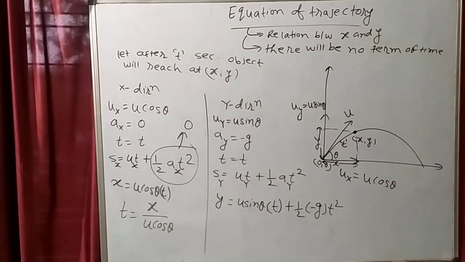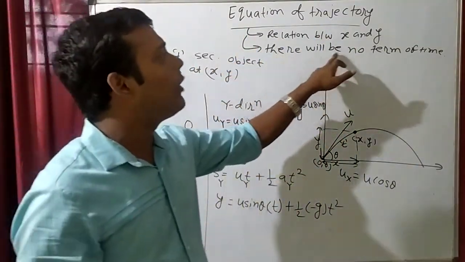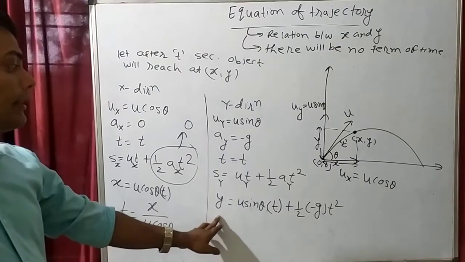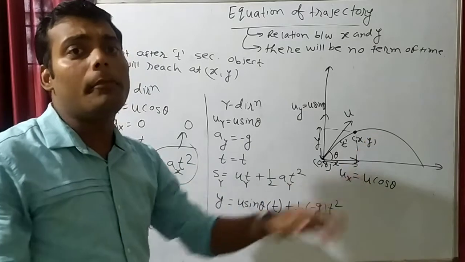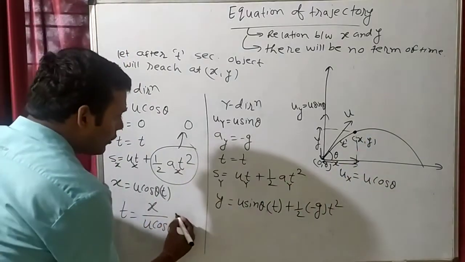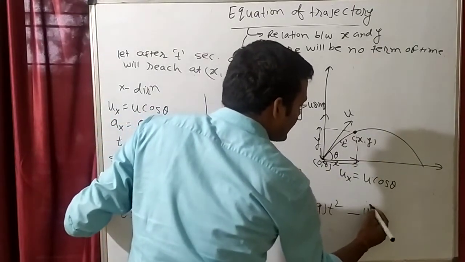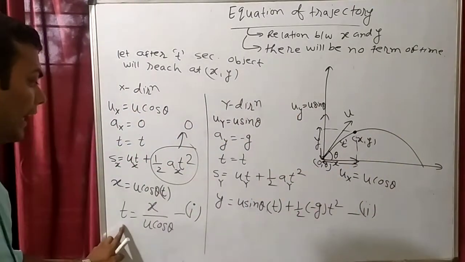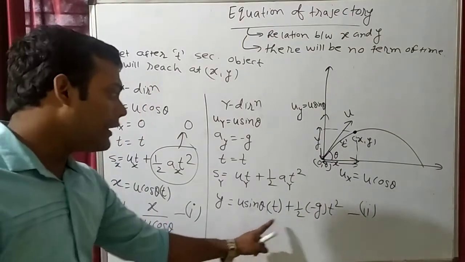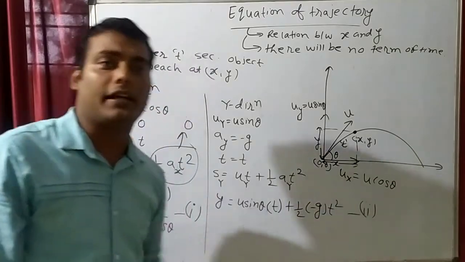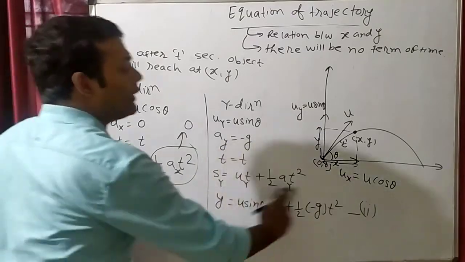Now, whenever I make the equation of trajectory, there will not be any term of time. But in this, see, there is a term of time also. So this time we want to eliminate. Let's say this is our first equation, and let's say this is our second equation. So put the value of time from the first into the second. So we will substitute this t of the first in the second equation.